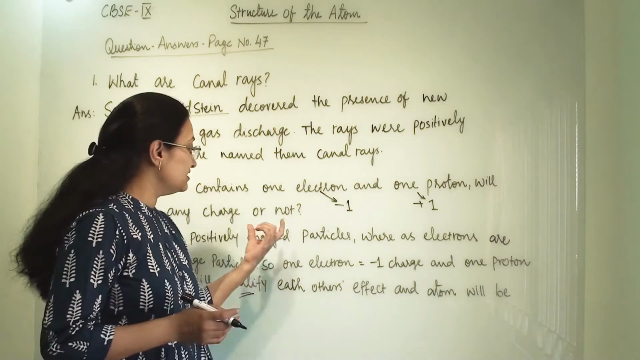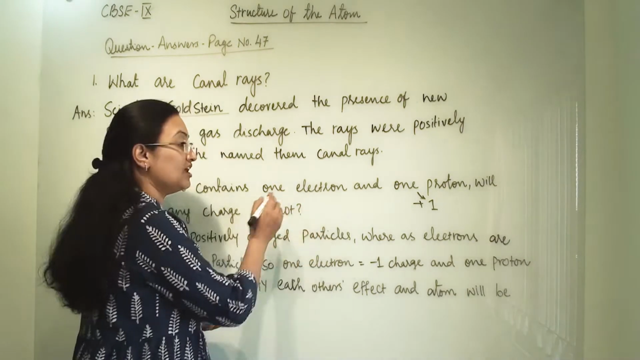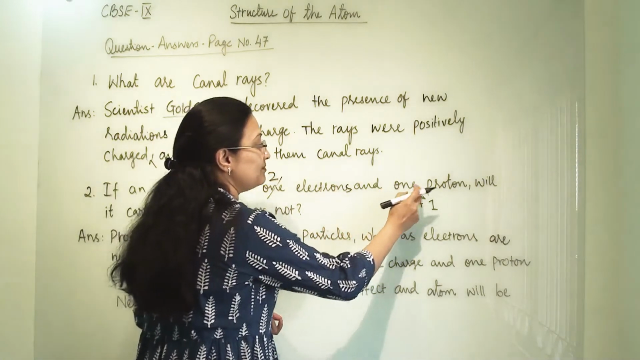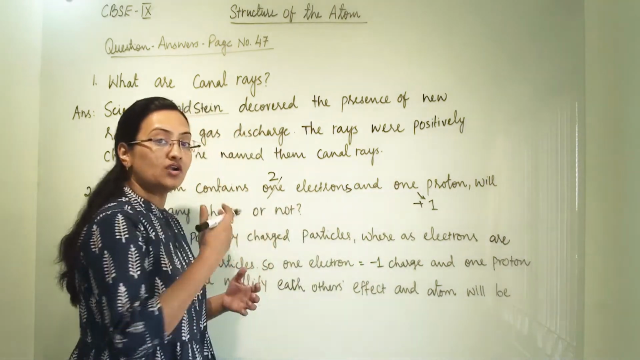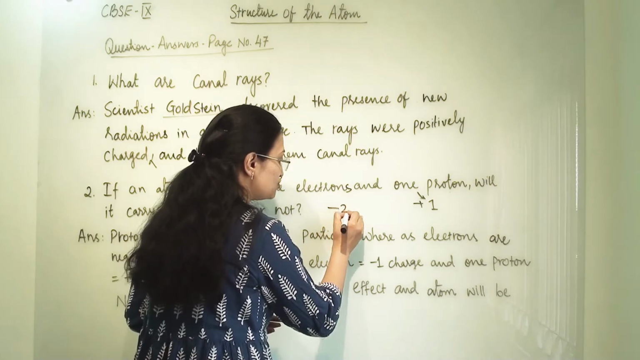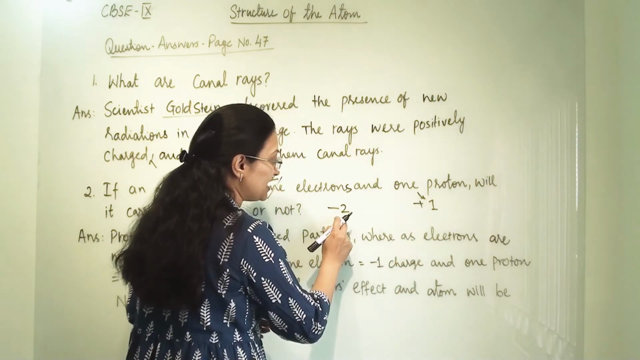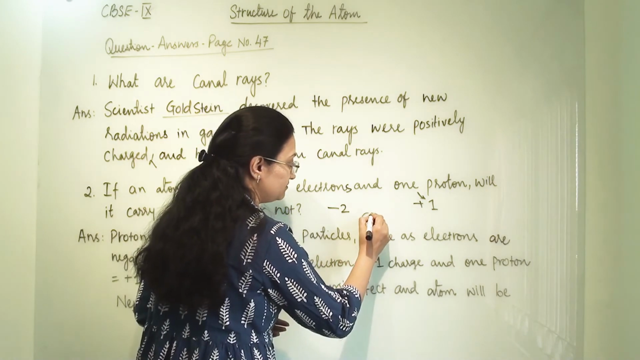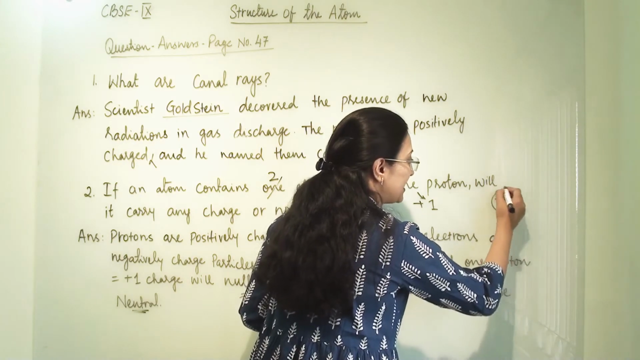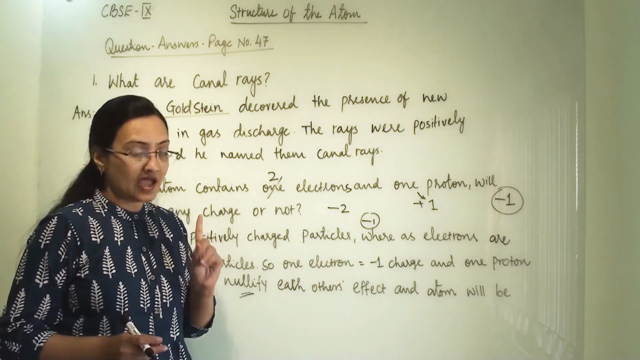In exam, this question can be twisted like, if atom contains 2 electrons and atom has 1 proton, then what will be the charge on atom? Then it has -2 charge from electron and it has +1 charge from proton. So we have -1 extra here. So atom will be -1. So minus will be the charge, -1 will be the charge on atom.